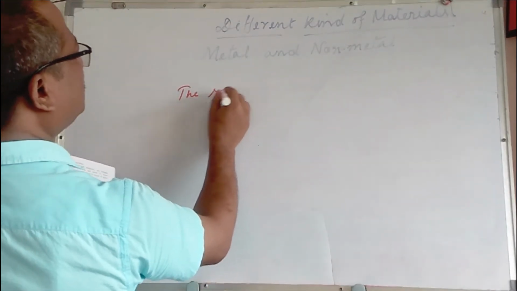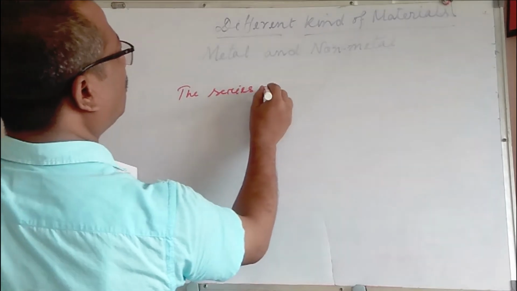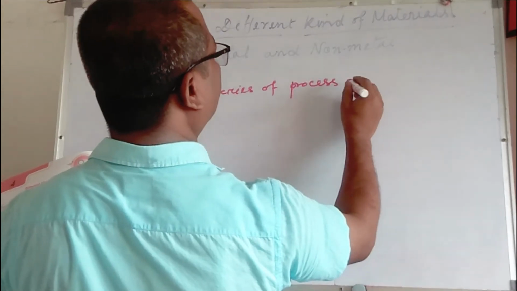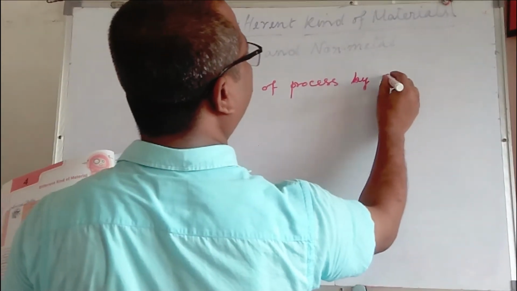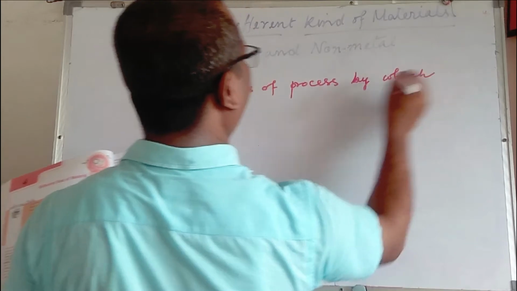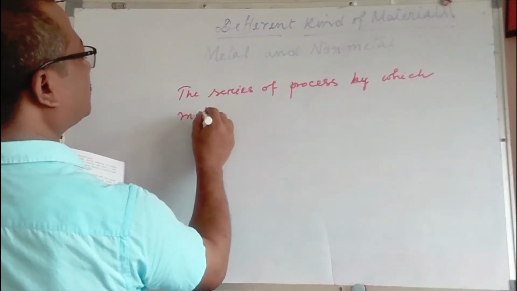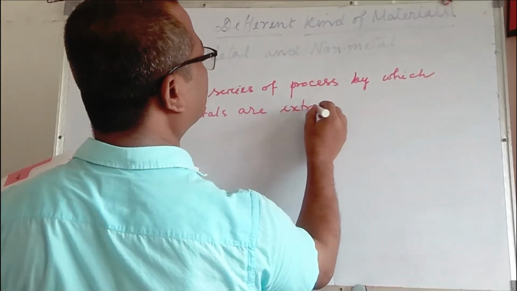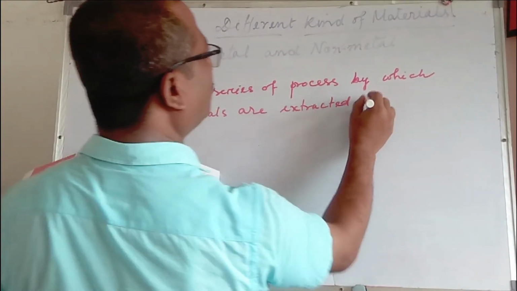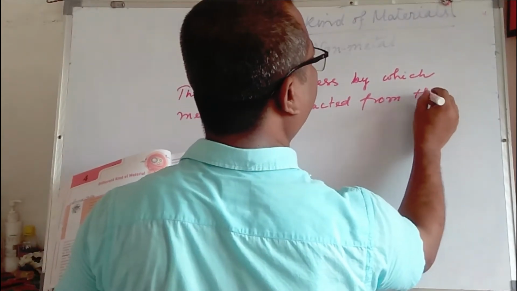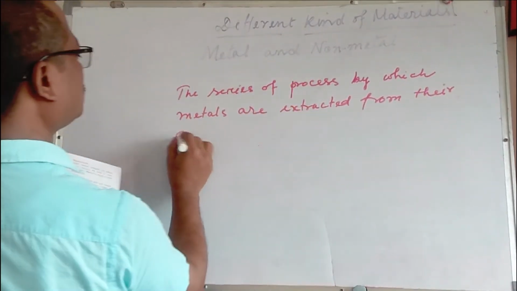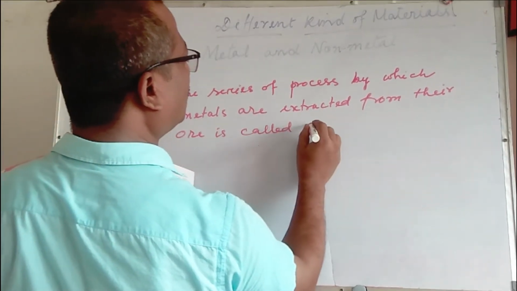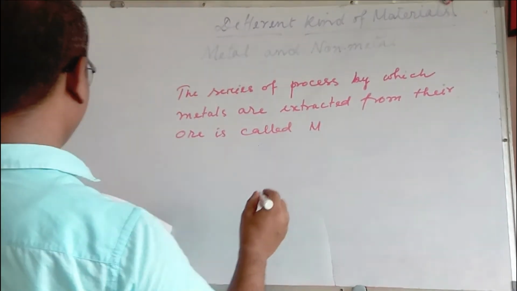The series of processes by which metals are extracted from their ores is called metallurgy.